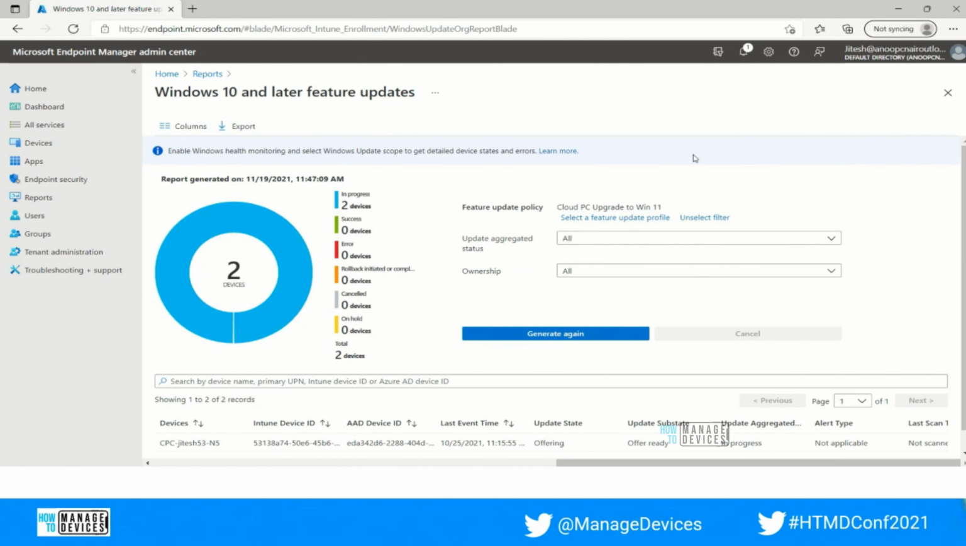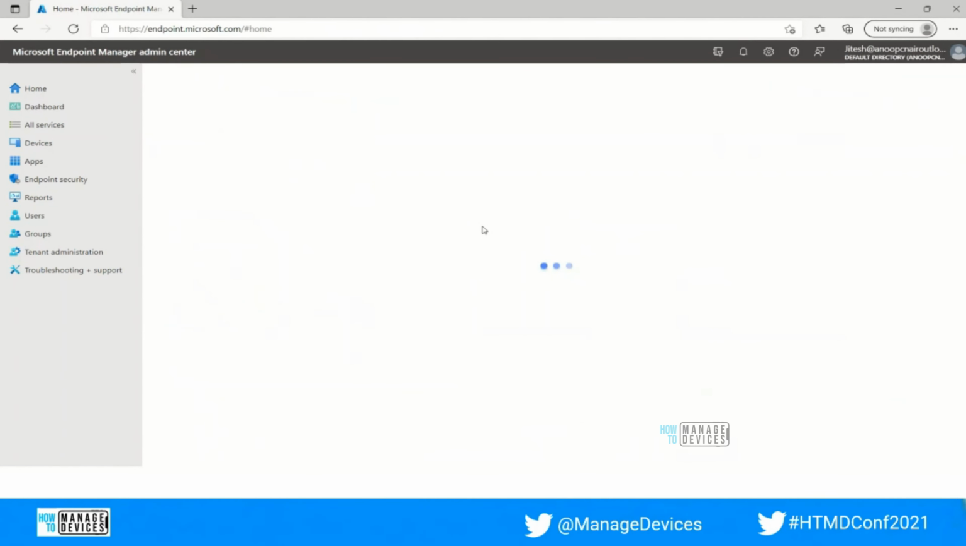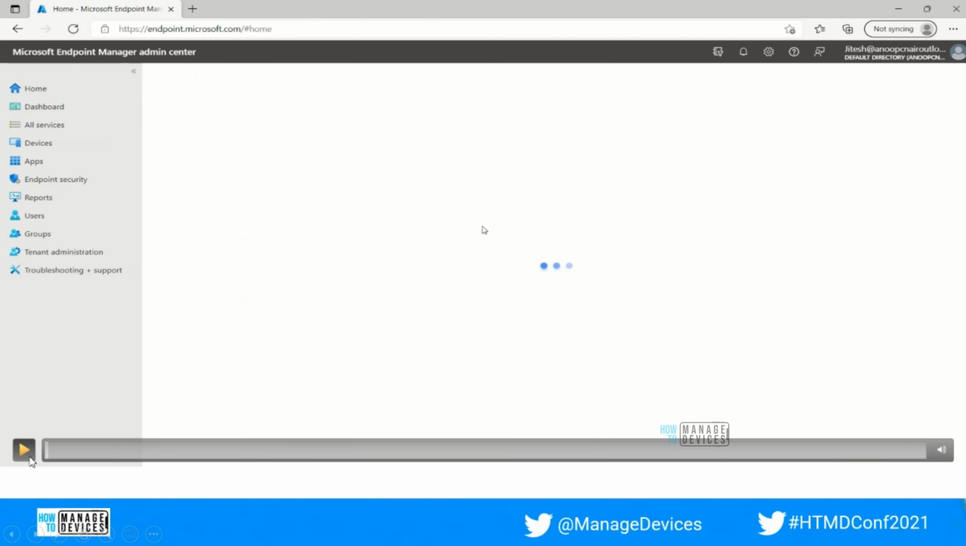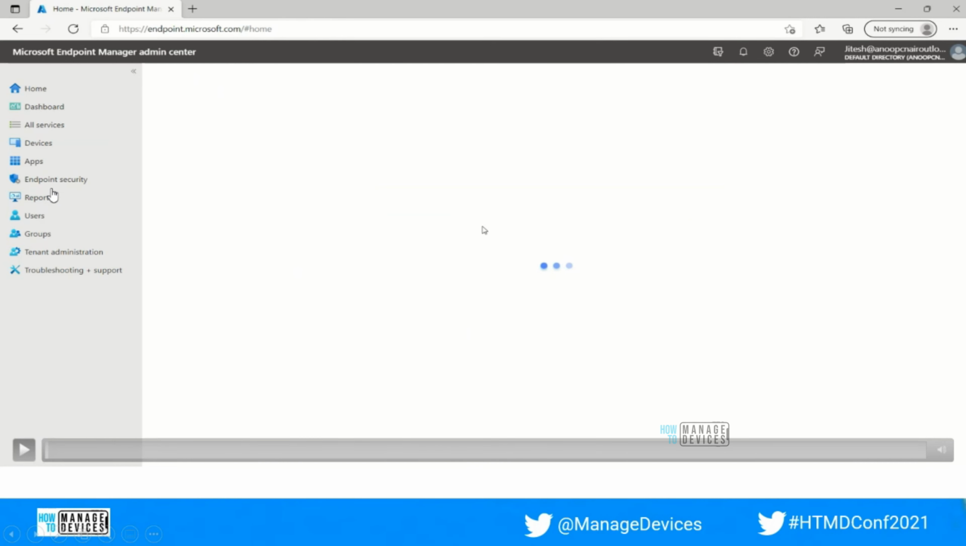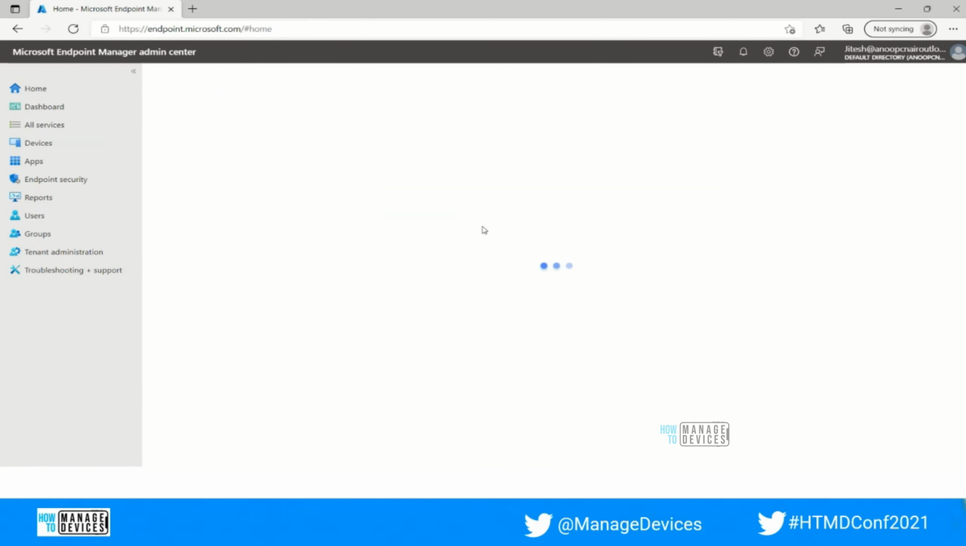Then moving to the next, we have another report which is the expedite update. Expedite update is basically a security update which helps you to deploy any update faster than normal across the organization. For example, if there is an important security update or fix that solves any of the issues which are critical for any business application or the business line.